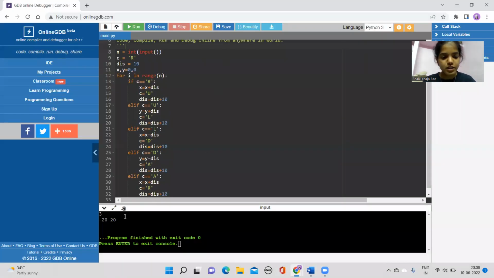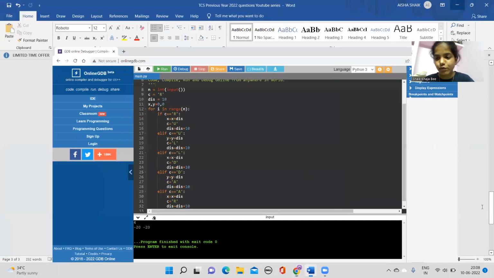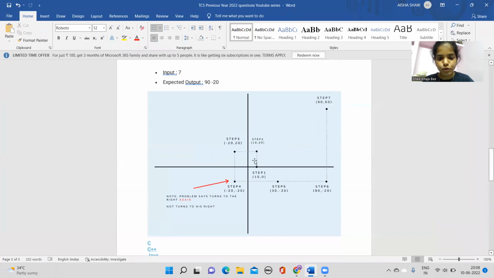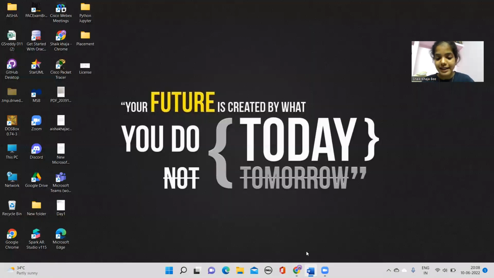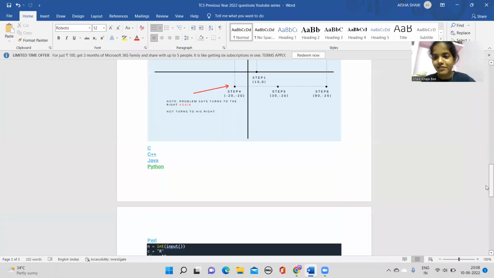Okay, so this is already written. Let us run once again. This time I want to give the input, let us see, 4. Yeah. So what is the fourth thing? At the fourth case, what are you having? At the fourth case, you're having minus 20 comma 20. Yes, it's working because the cycle, whatever you have given, is perfectly working. Your algorithm is perfectly working.